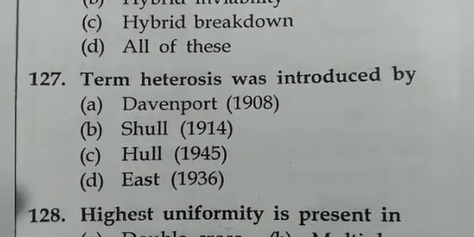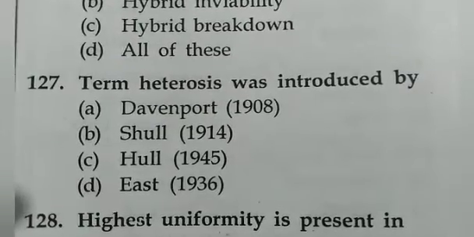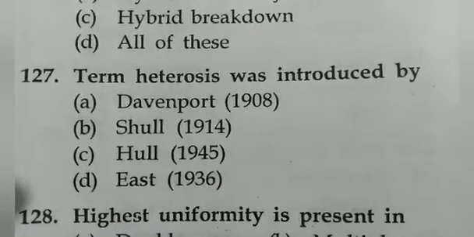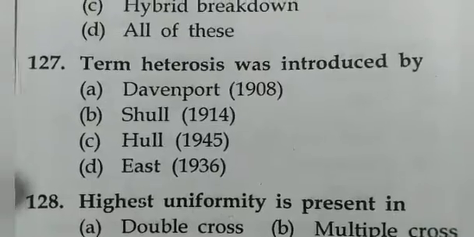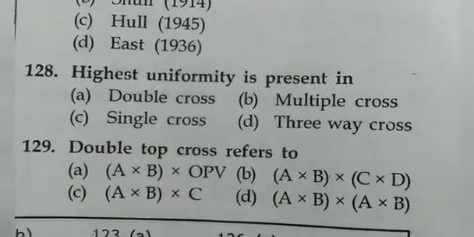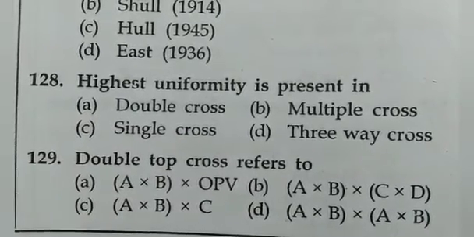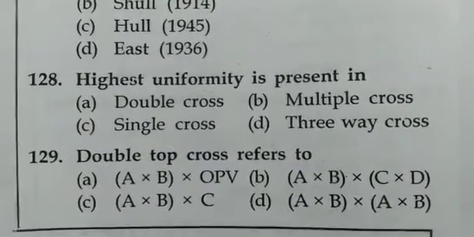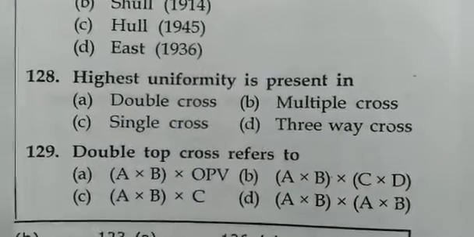Term heterosis was introduced by Shull, 1914.